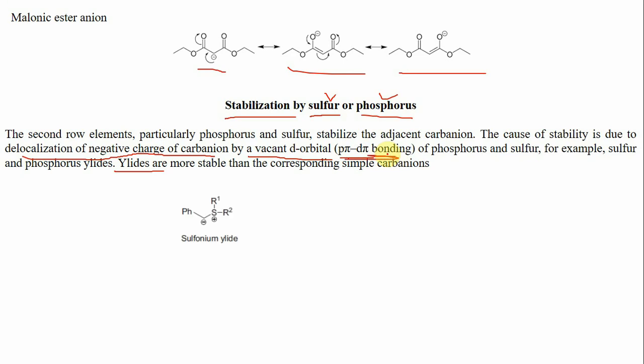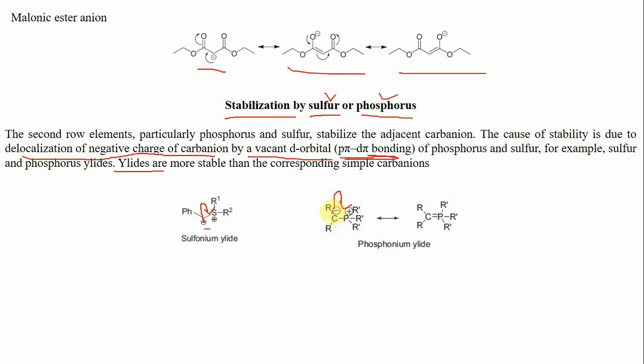For example, in this case, this is a sulfonium ylide. So this sulfonium ylide is stabilized when this negative charge goes to this sulfur atom that has a vacant d orbital. So this negative charge gets stabilized. Now similarly, these are the phosphonium ylides in which this negative charge is stabilized by the positive charge present over this phosphorus atom.